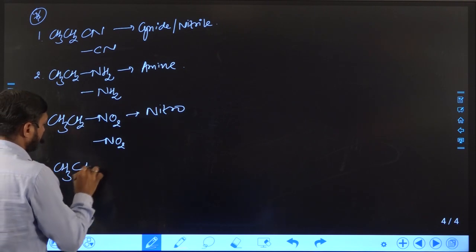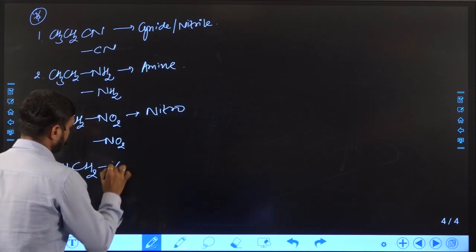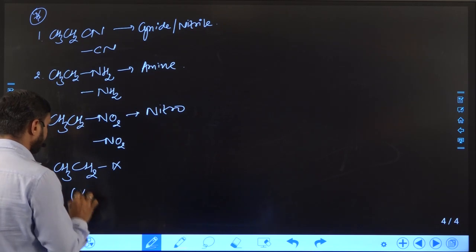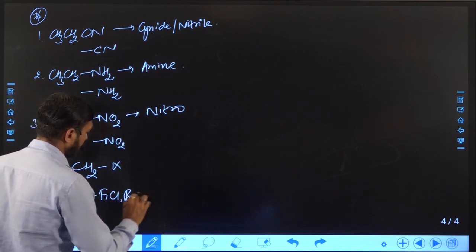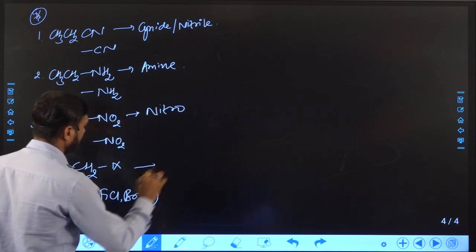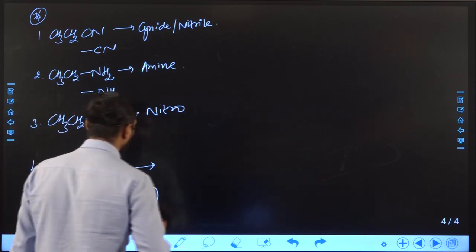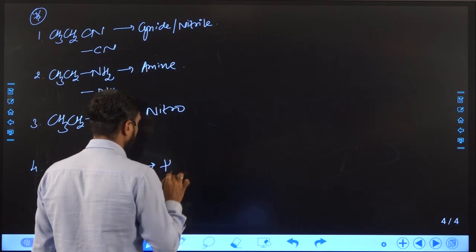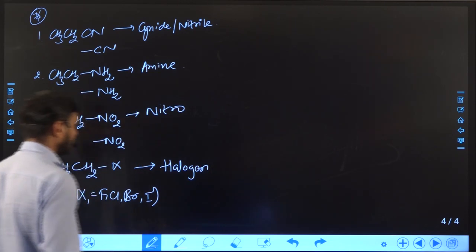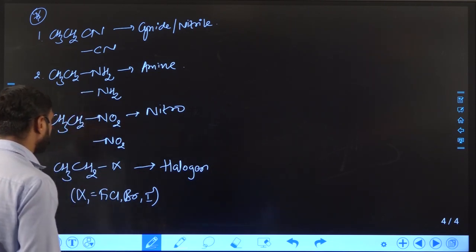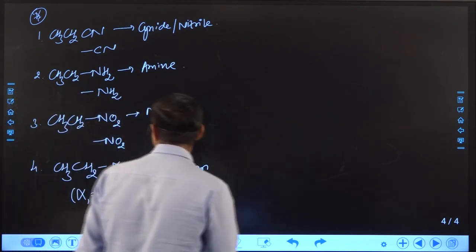If we take halogen, here X will become any halogen atom. It may be fluorine, chlorine, bromine and iodine. So the class of compound will become halogen containing compound, and the functional group present is halo, right?